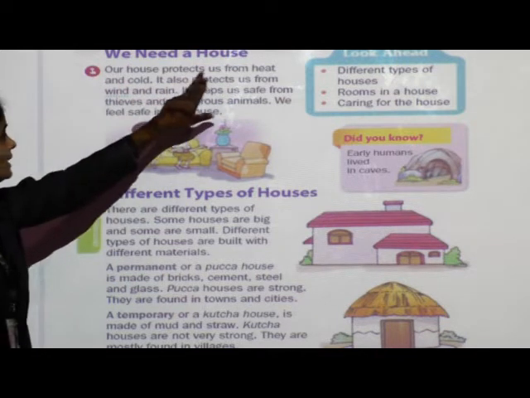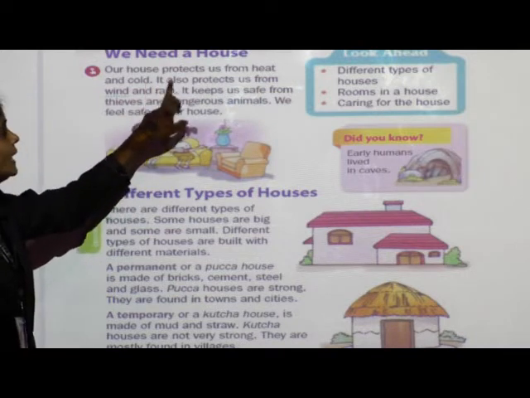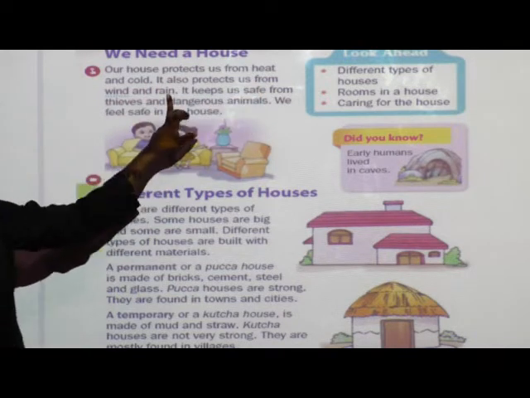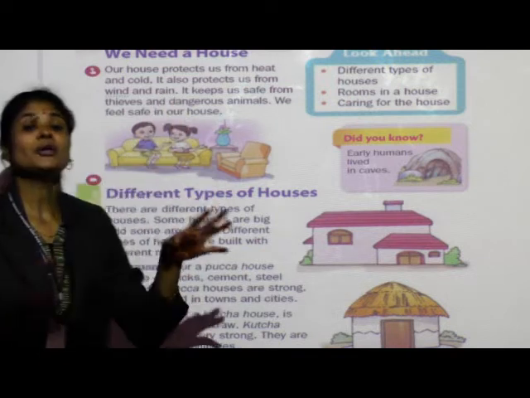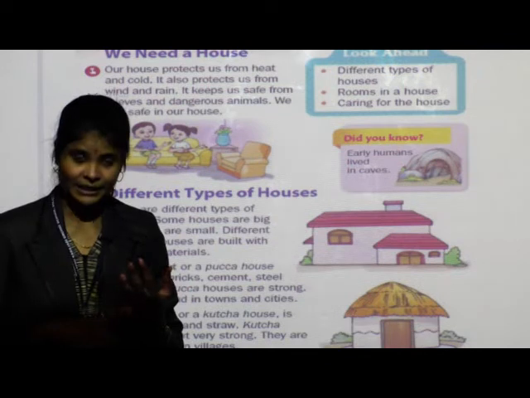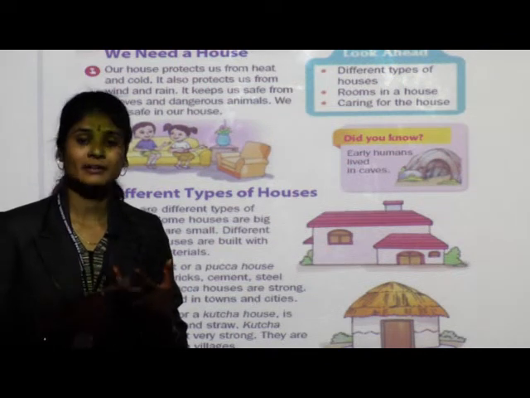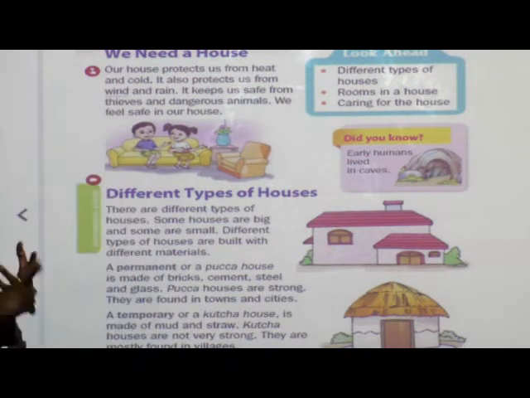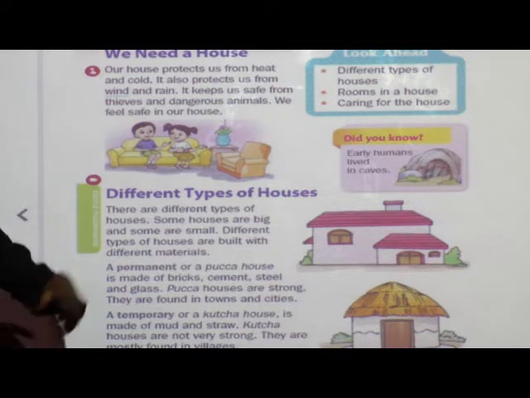Our house protects us from heat and cold. It also protects us from wind and rain. Means we get protection from heat, wind, rain and cold whenever we are in the home.